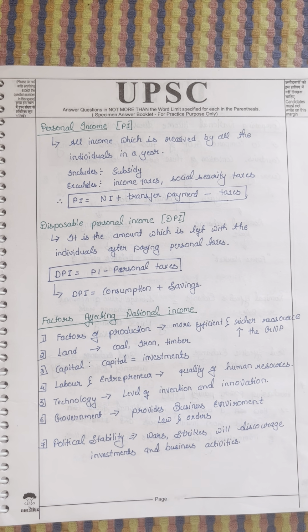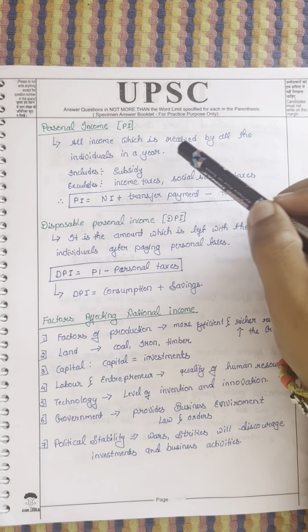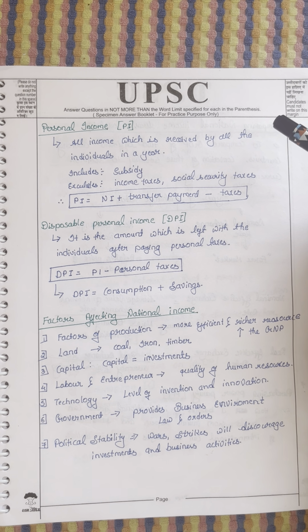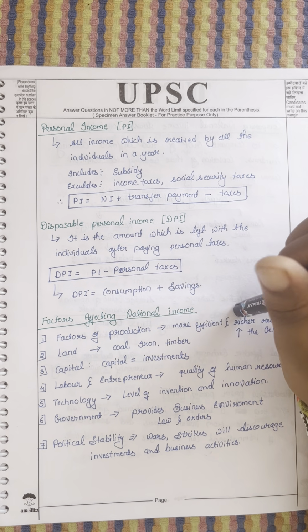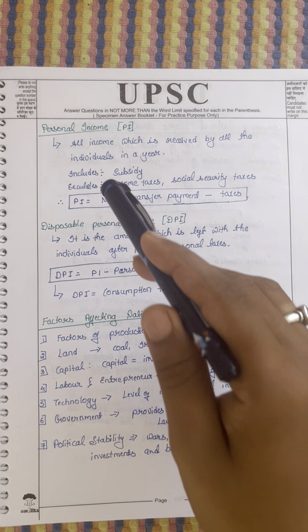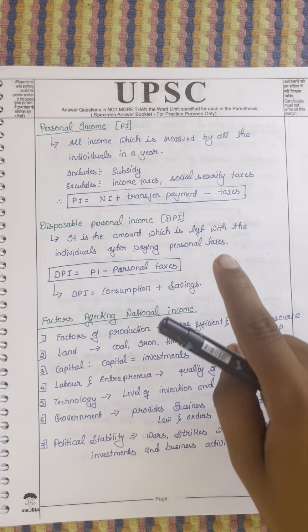Okay. Personal income is nothing but the salary we all get. All income which is received by all individuals in a year, like our annual package, our CTC. It includes subsidies and excludes taxes. Disposable personal income is the amount which is left when the individual pays the personal tax.